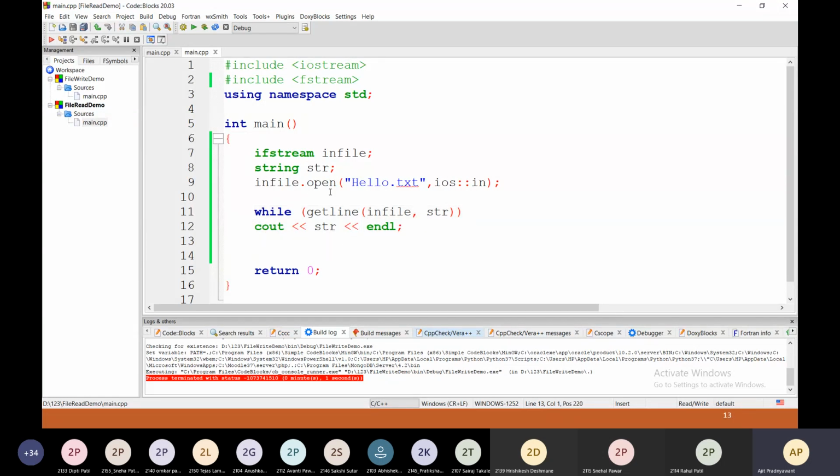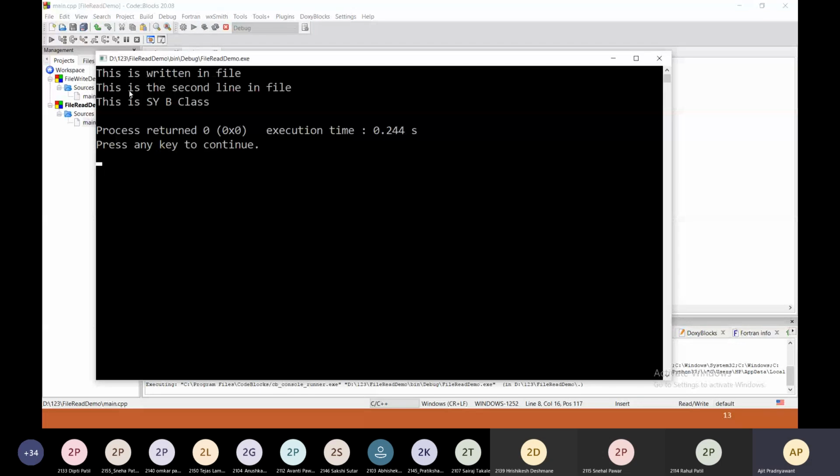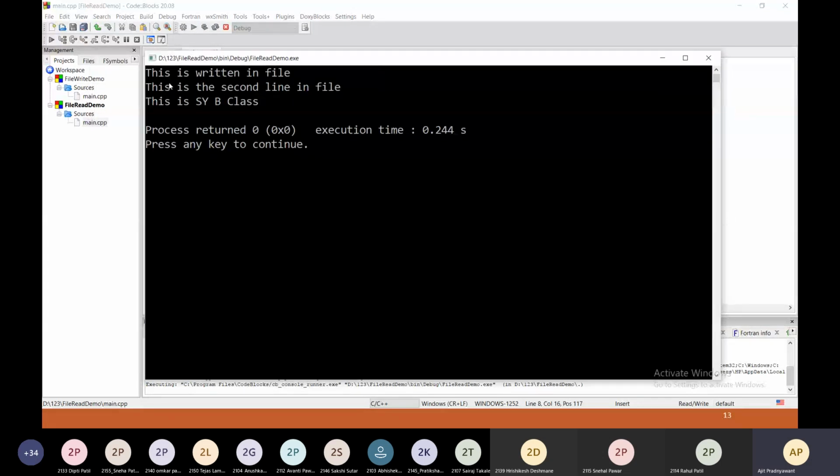So once you compile and execute, you will get the output on the screen, that is the contents of the file. I have compiled it, there are no error messages, and now I am going to execute it. So these are the contents of my hello.txt file. This is written in file, this is the second line in file, and this is SYB class. Just now I added this third line in the file. So this file has been read by this program.